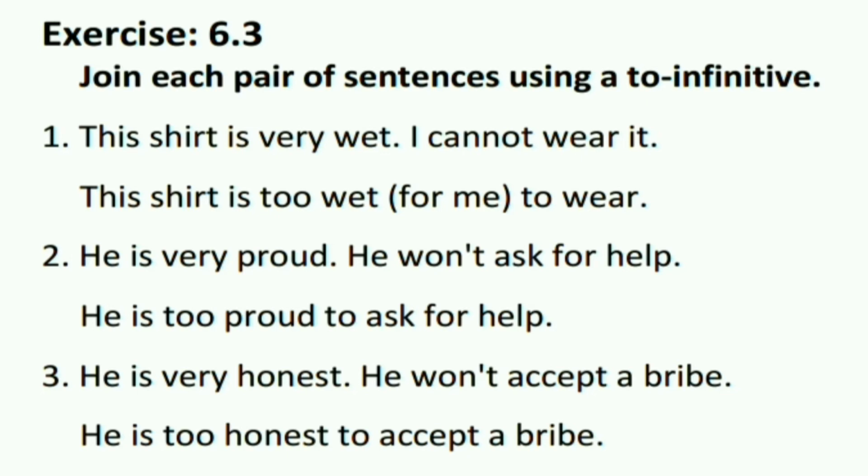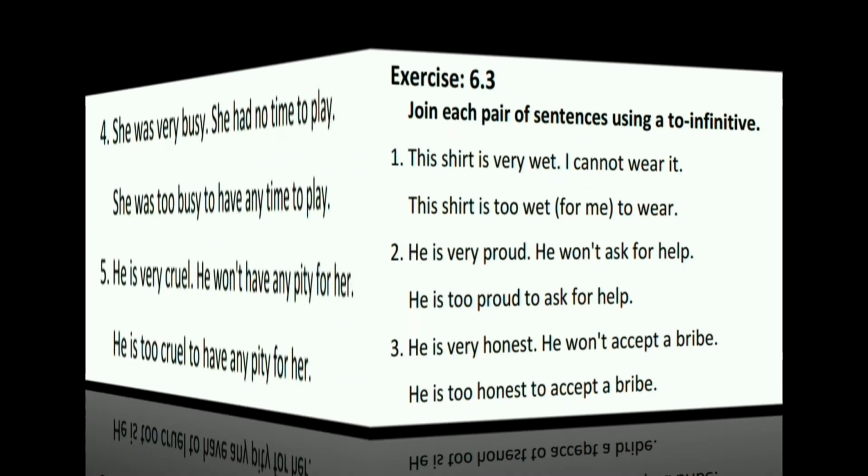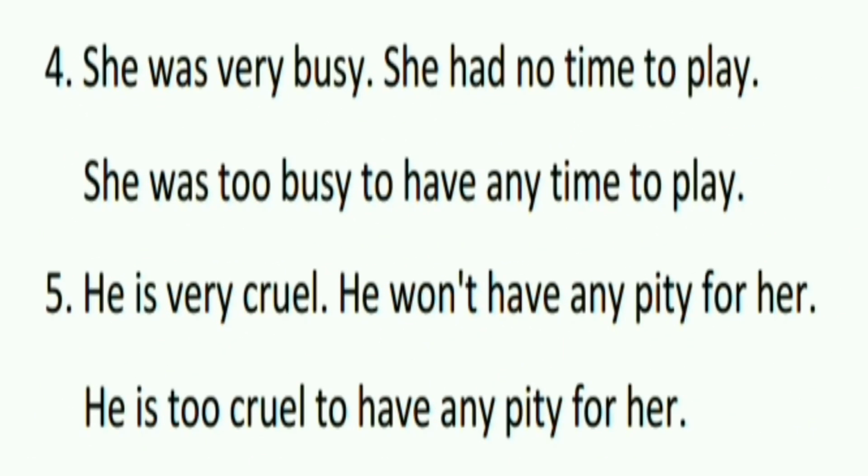First one is, this shirt is very wet, I cannot wear it. This shirt is too wet to wear. Second, he is very proud, he won't ask for help. He is too proud to ask for help. Third, he is very honest, he won't accept a bribe. He is too honest to accept a bribe. Fourth, she was very busy, she had no time to play. She was too busy to have any time to play. Fifth, he is very cruel, he won't have any pity for her. He is too cruel to have any pity for her.